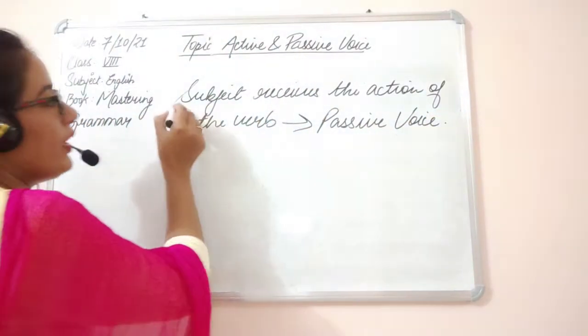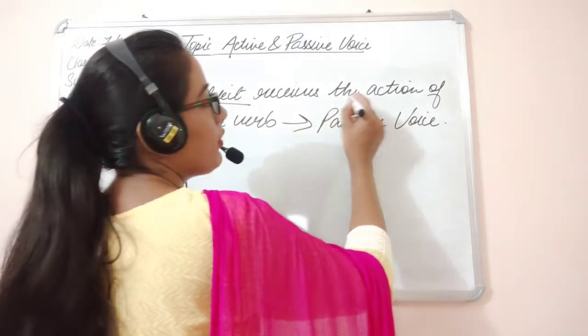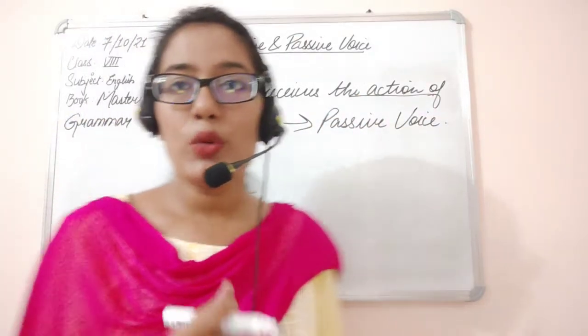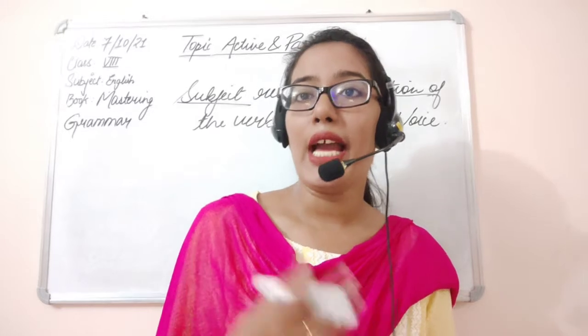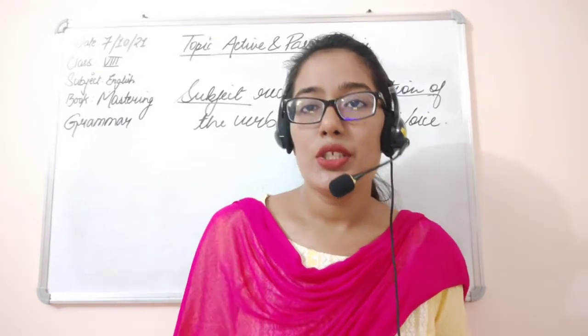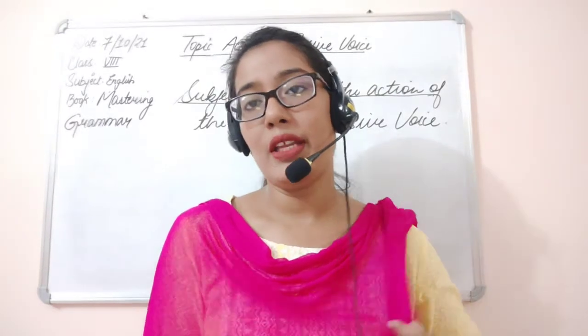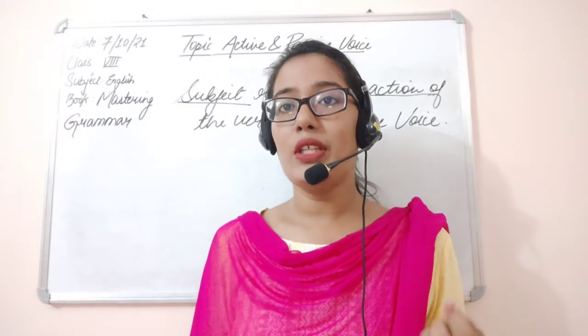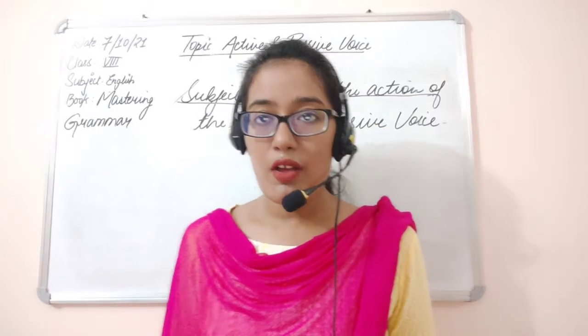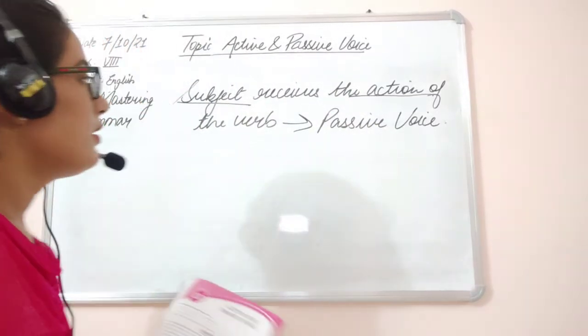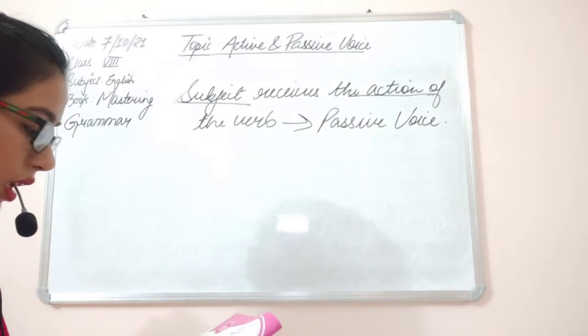So what happens when the subject receives the action of the verb? Earlier, the subject was the doer, the subject was doing, and the action done by the subject was received by the object. But now the subject becomes the receiver of the action that is being done. The proper definition would be: when the verb in a sentence shows that the subject is not the doer of the action, the sentence is in passive voice.